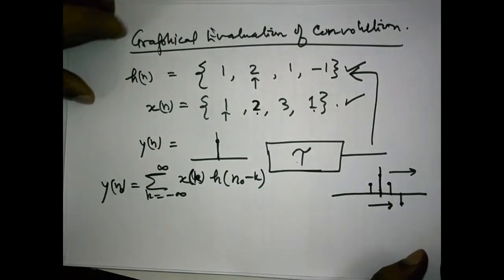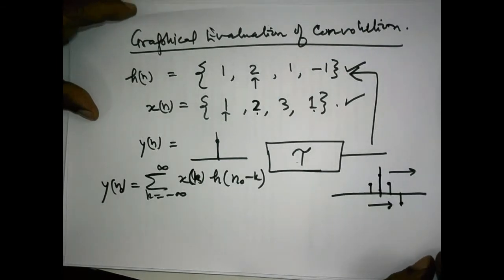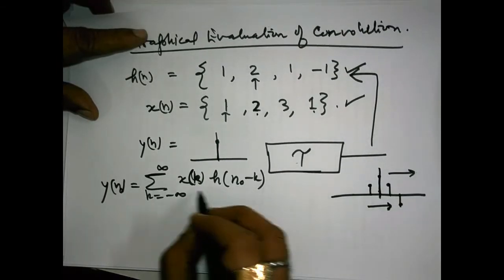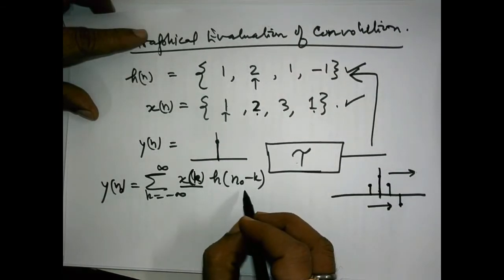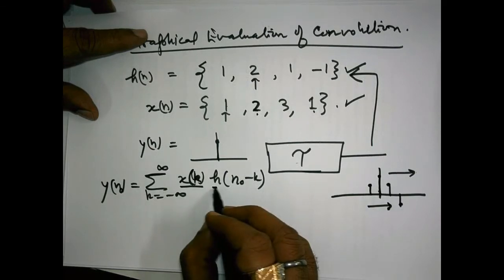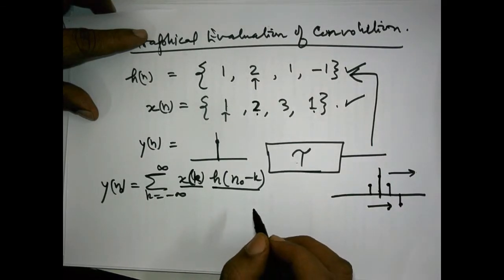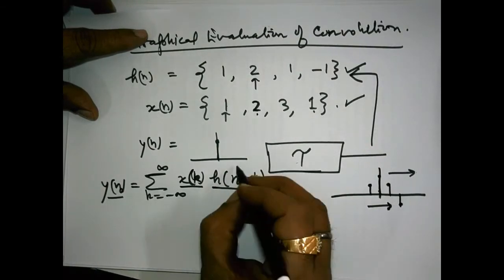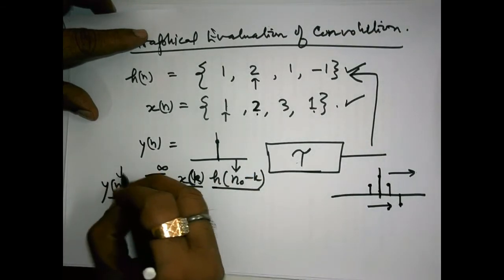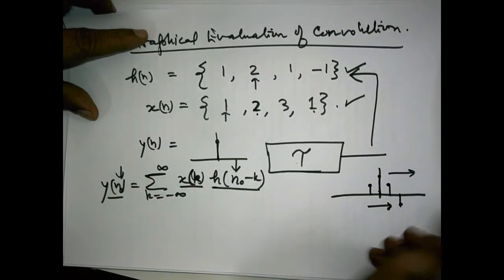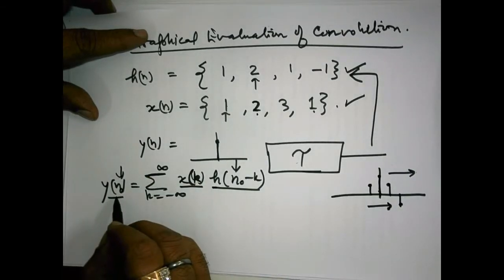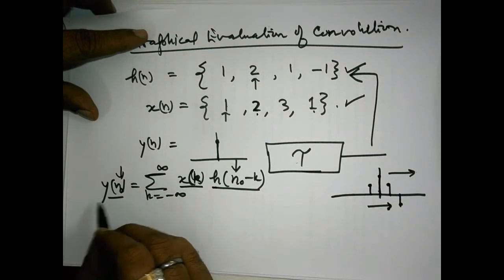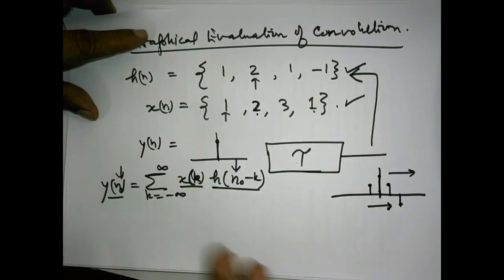So to work this out, we will plot this x[k], we will plot this h[minus k], and we will obtain y[n0], where this n0 is varying, meaning y[0], y[1], y[2], or y[minus 1], y[minus 2], y[minus 3], like that.